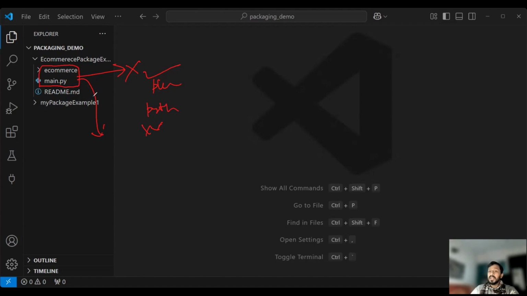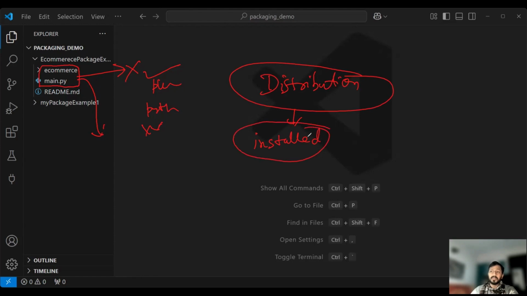So what you need to do is share the distribution file. Now the question is, what is a distribution file? A distribution file is something which can be easily installed in any system. What I mean is, let's say you have to use NumPy. Do you use the actual code that is written in NumPy? If you are using pandas, are you using the actual code written in pandas? No. What do you do? You just run the command pip install numpy.